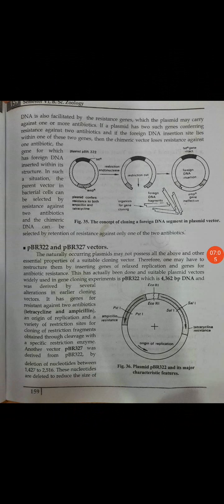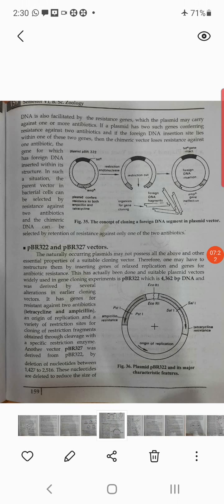In the same way, pBR322 and pBR327 vectors. These are the names given to the sequence. The naturally occurring plasmid may not possess all the above and other essential properties of a suitable cloning vector.